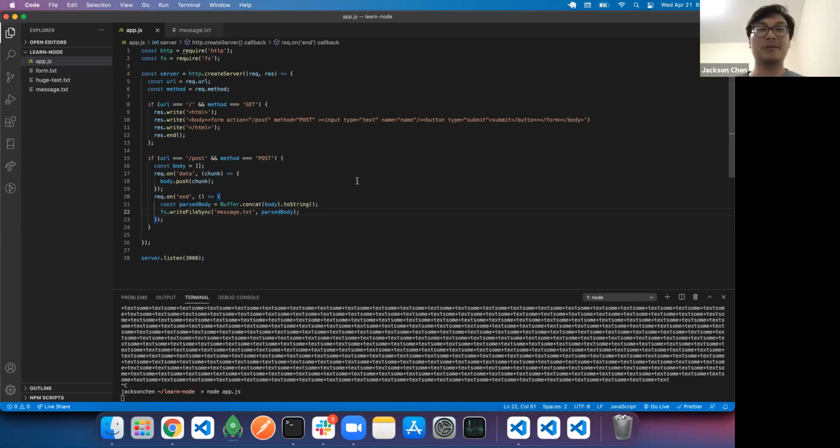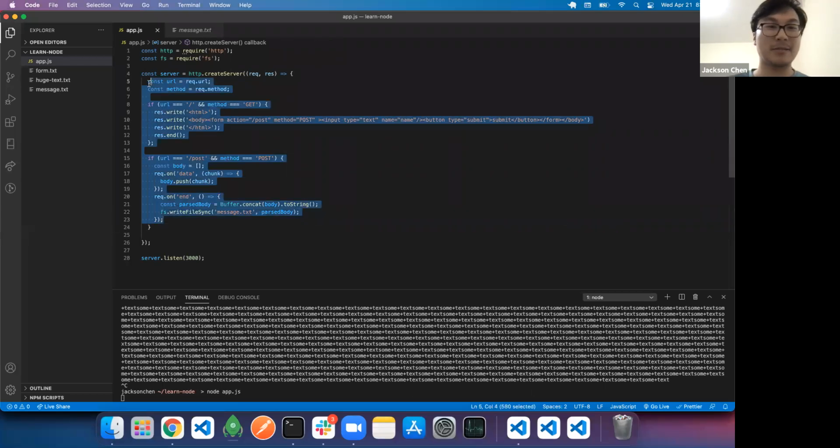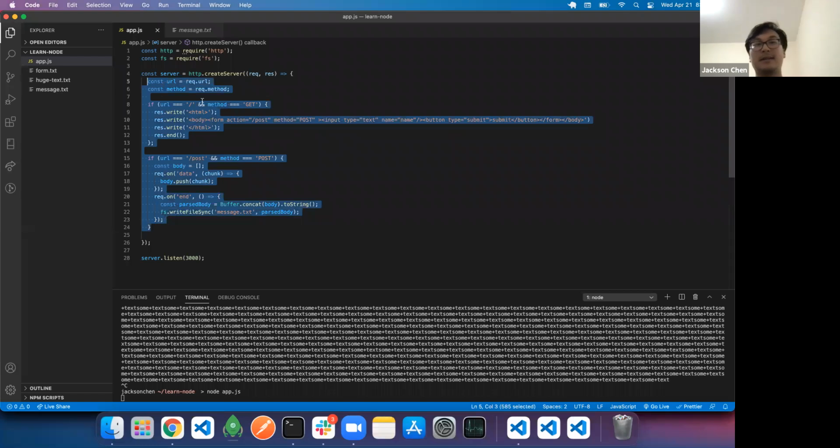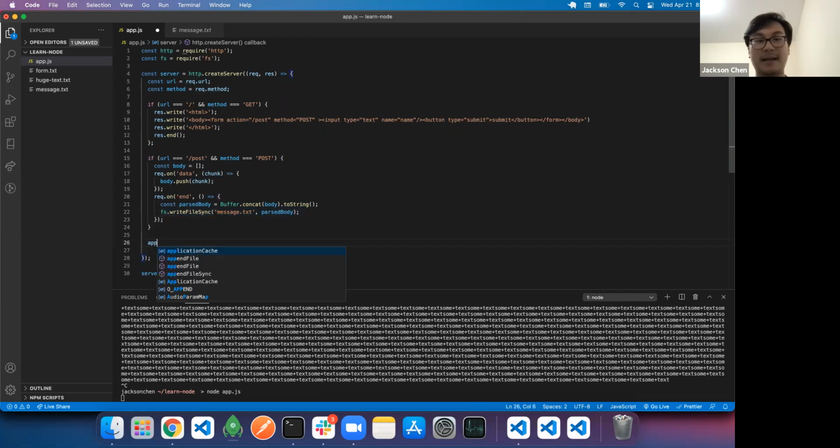There's a lot more that we can do right now. Obviously, it doesn't look that great, but that's because we're not using any frameworks. One really popular framework that we use and we're currently using with our project is Express. And this will actually do a lot of this under the hood and clean it up. So you'll be able to do something like, I believe, app.get, instead of writing if URL equals this, method is equal to get. It'll cover a lot of that, abstract it, and make it much more readable for us. Yeah, so this is Node in a nutshell. I hope you guys enjoyed this.